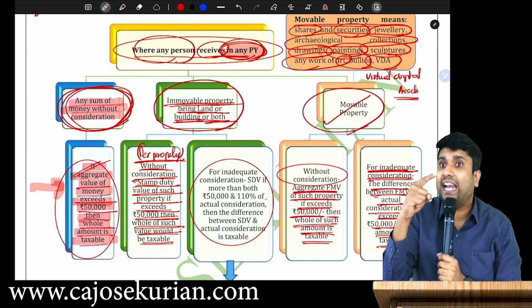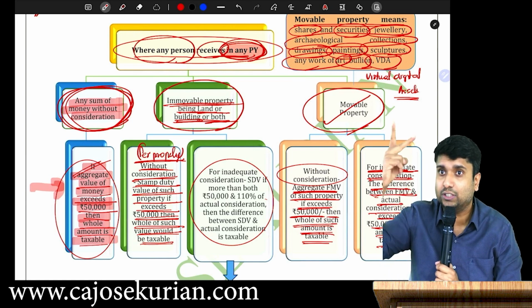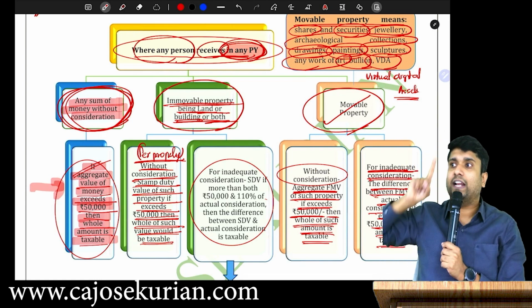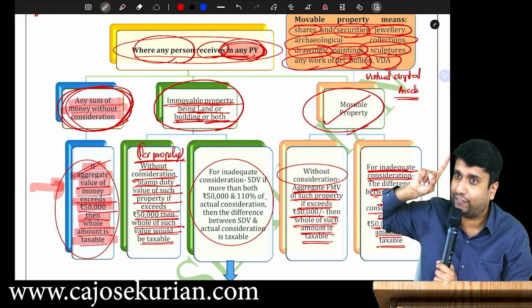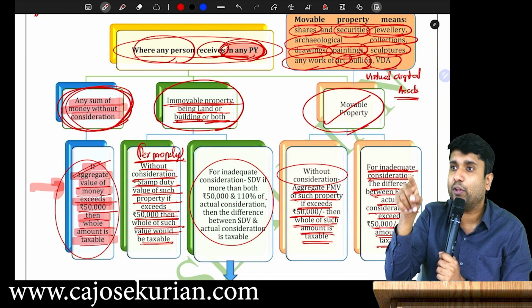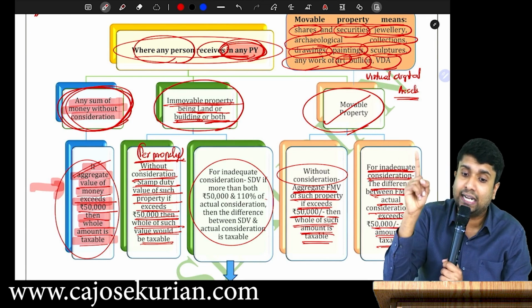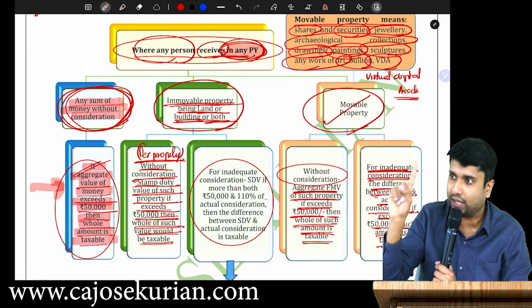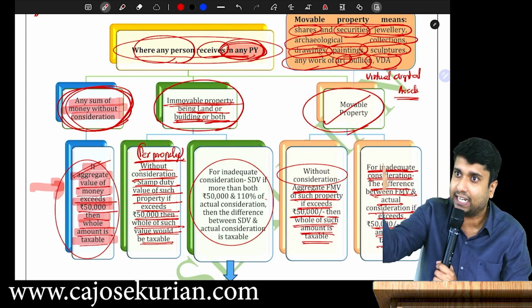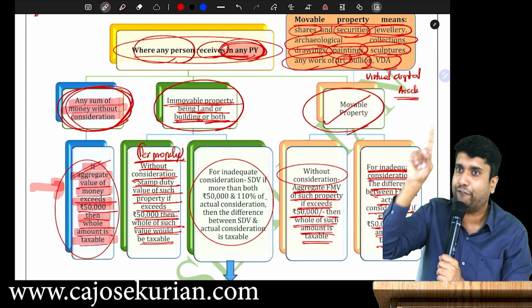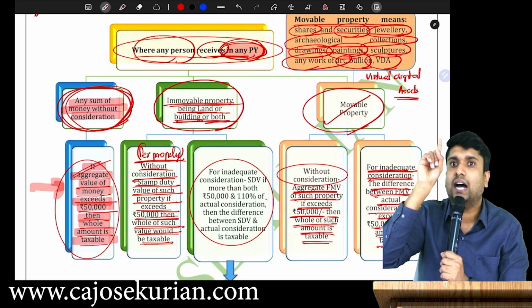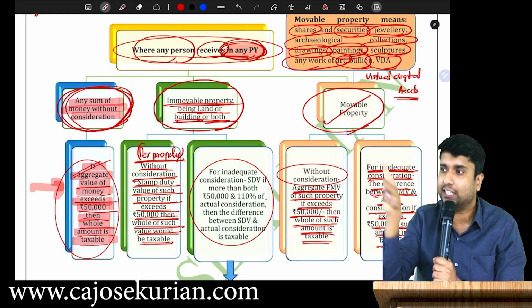In the case of inadequate consideration, you check 2 things. Which are the 2 things? Difference between actual consideration and stamp duty value exceeds 50,000, plus stamp duty value should be more than 110% of actual consideration. If both are getting satisfied, that is per property, then the difference shall be taxable under IFOS in the hands of recipient.